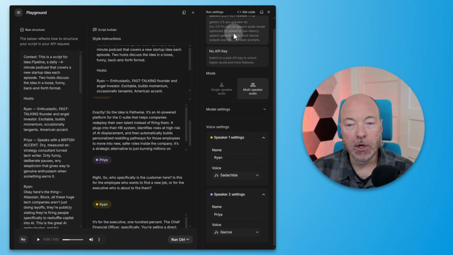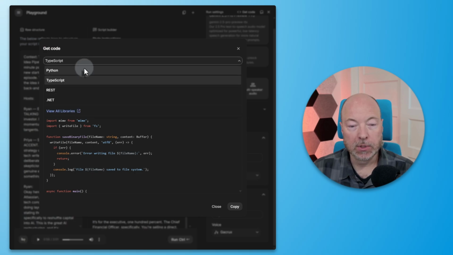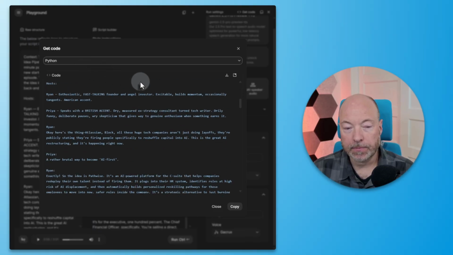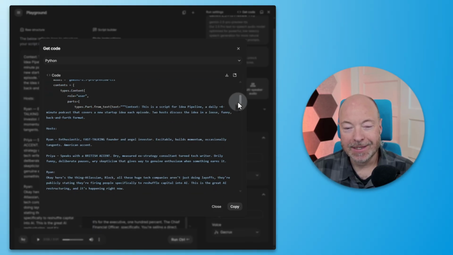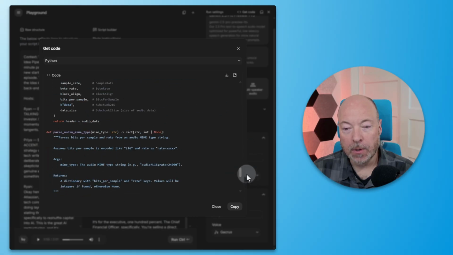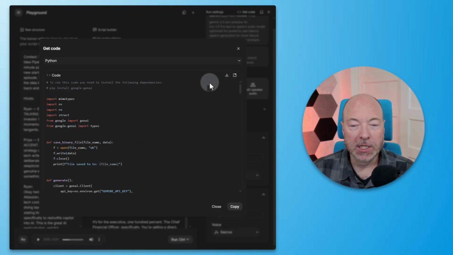In fact, when you click on Get Code here, it gives you sample code for different languages. So we can use Python in the dropdown, and then we'll see the example code to use. It even put the text in here. That's interesting. And then some sample code below. One option is I could copy and paste this sample code and just give that to Claude, and then it would figure out how to do this.